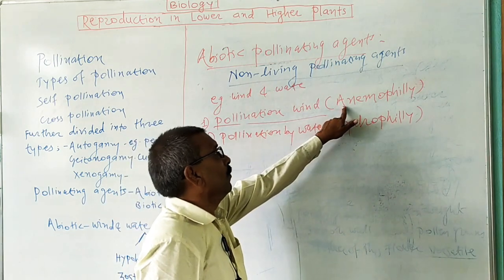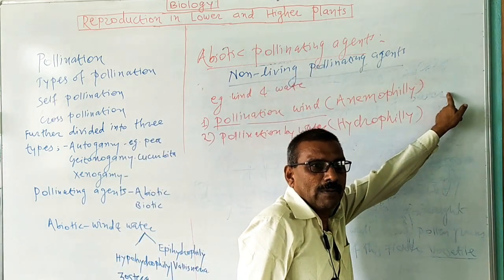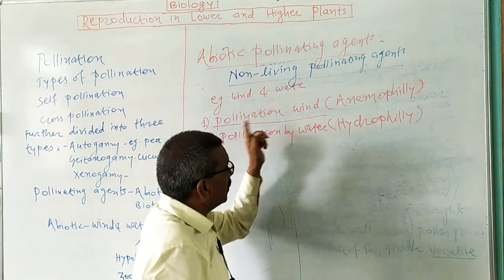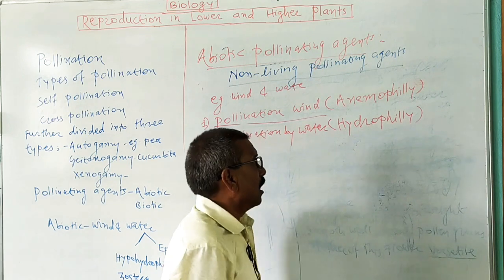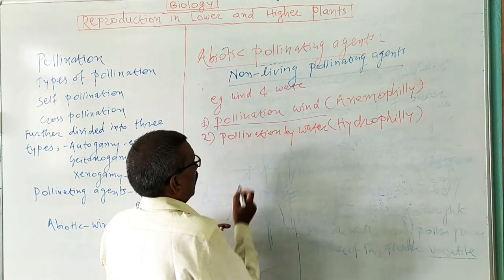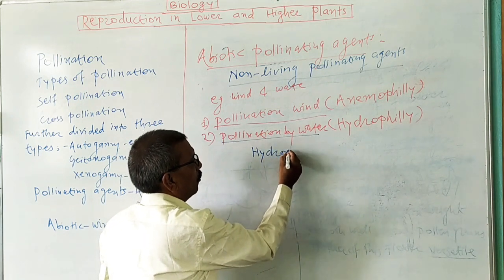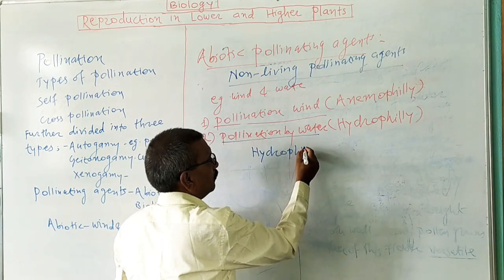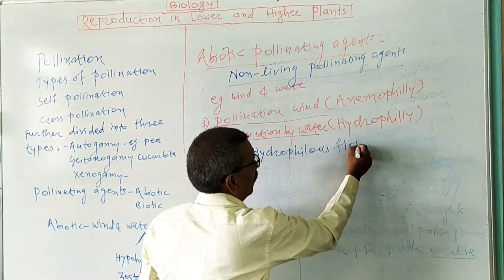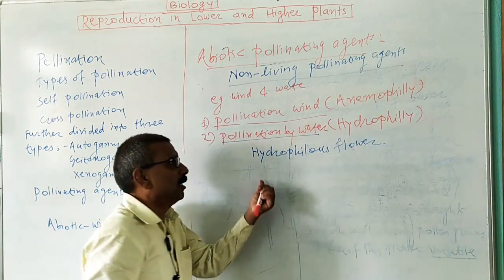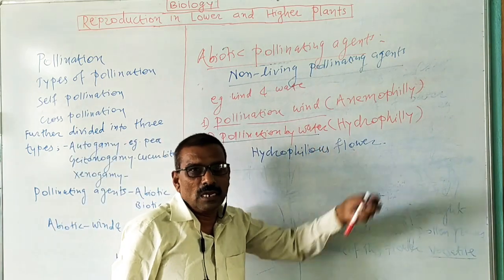Likewise, anemophily is pollination by wind, and the flower is known as an anemophilous flower. Then the next one is pollination by water, known as hydrophily, and that flower is known as a hydrophilous flower.